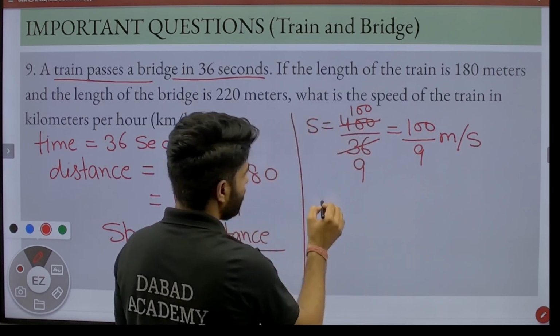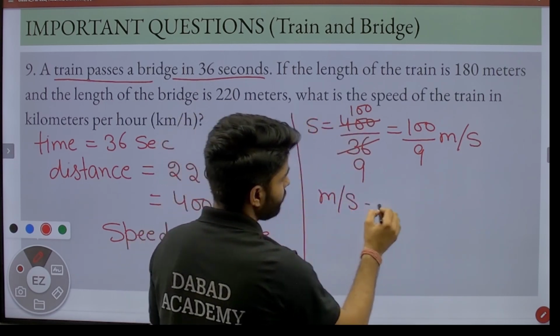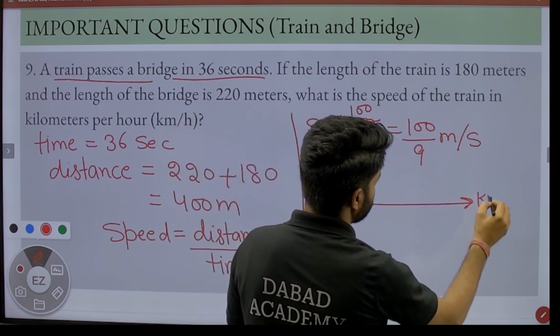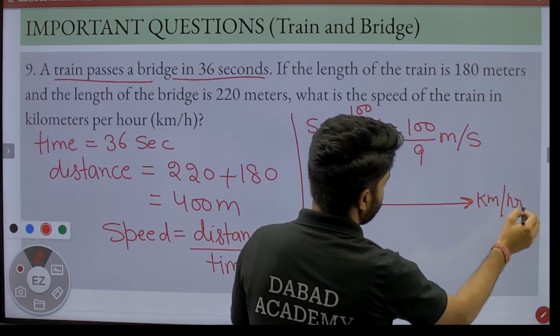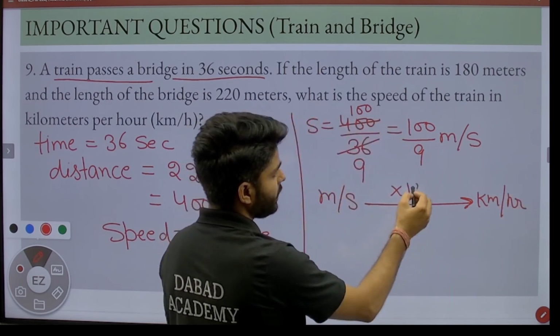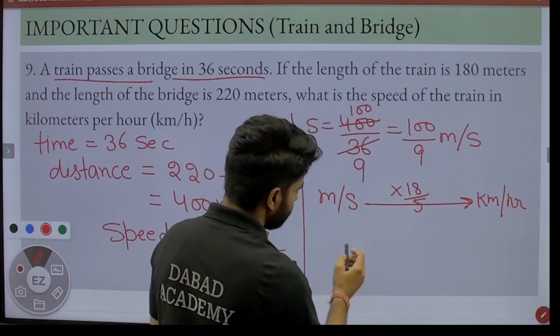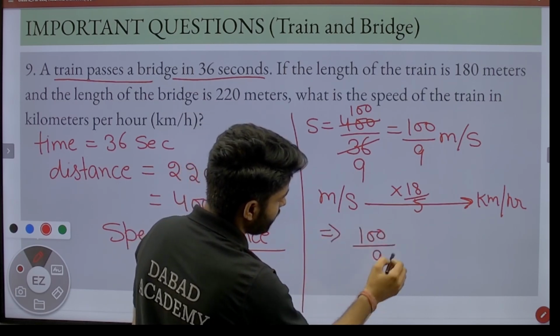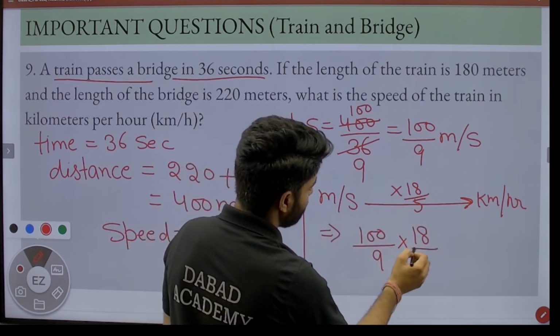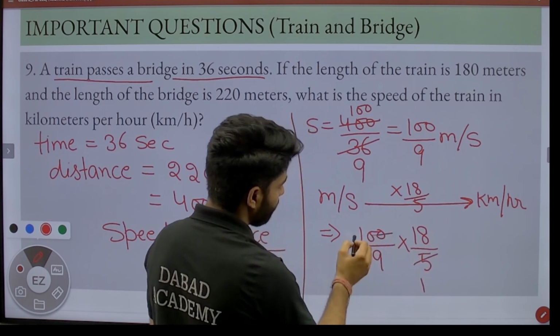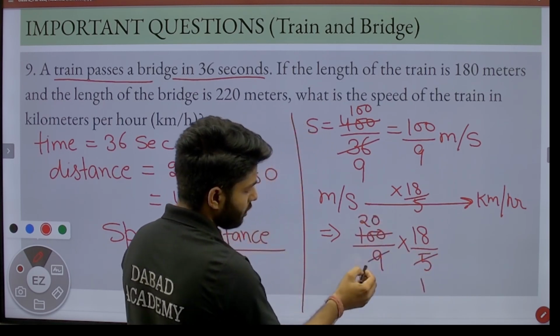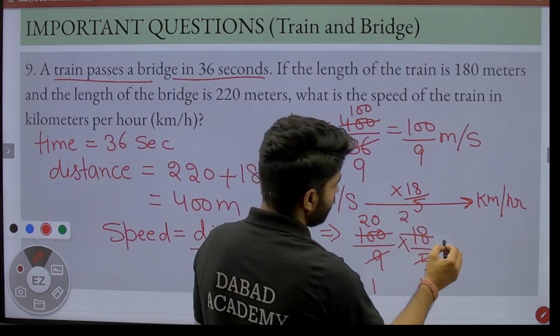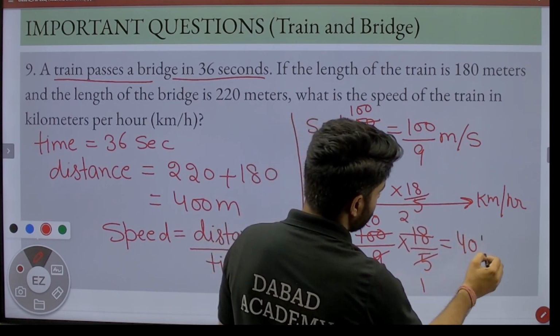Now we have to change meter per second into kilometer per hour, and we know we simply multiply it by 18 by 5. So when we change meter per second into kilometer per hour, we simply multiply it by 18 by 5. Then 5 1 5, 5 2 10, 0 zero, 9 1 9, 9 2 18, that is equal to 40 kilometer